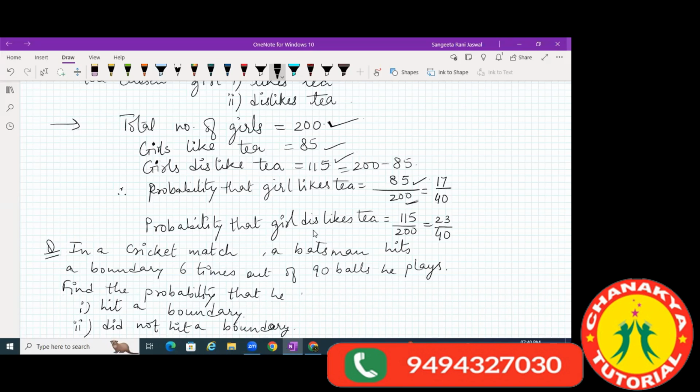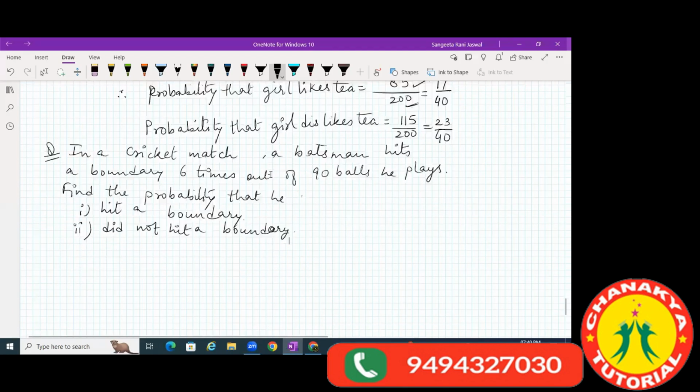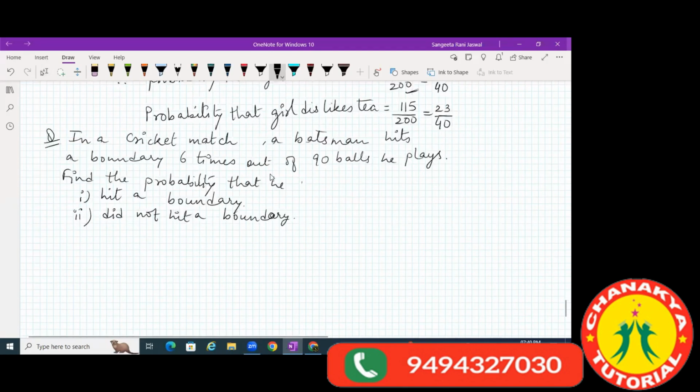Now see, in this, the total trials were how many? How many balls he hit? 90 balls. Total trials were 90. Whatever data we are given in the question, we will first write down that. So that makes our work easier. And the number of times he hits the boundary? 6 times.